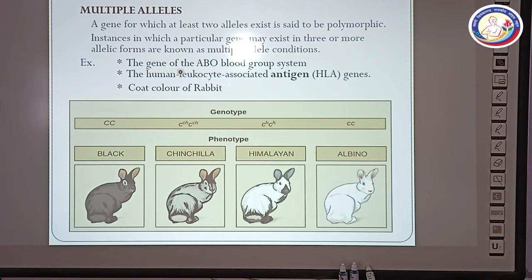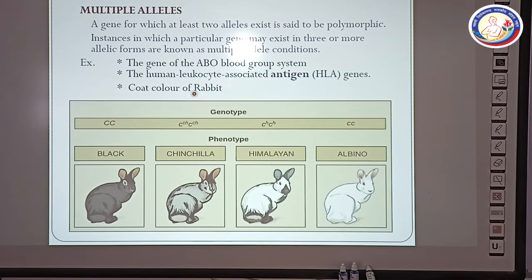For example, the gene of the ABO blood group system. Already I have explained that the ABO blood group system possesses three alleles: I^A, I^B, and i. The human leukocyte antigen genes, HLA genes, are also multiple allelic genes.